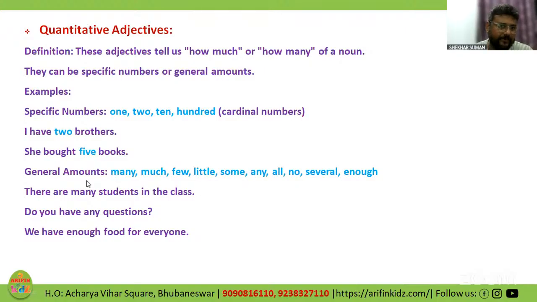Next type of adjective is the quantitative adjective. What is this quantitative adjective? Let us try to understand. Quantitative adjective. Again, if I take the root word meaning, quantitative, right? So it gives me the idea about quantity. It is giving me an idea about quantity.